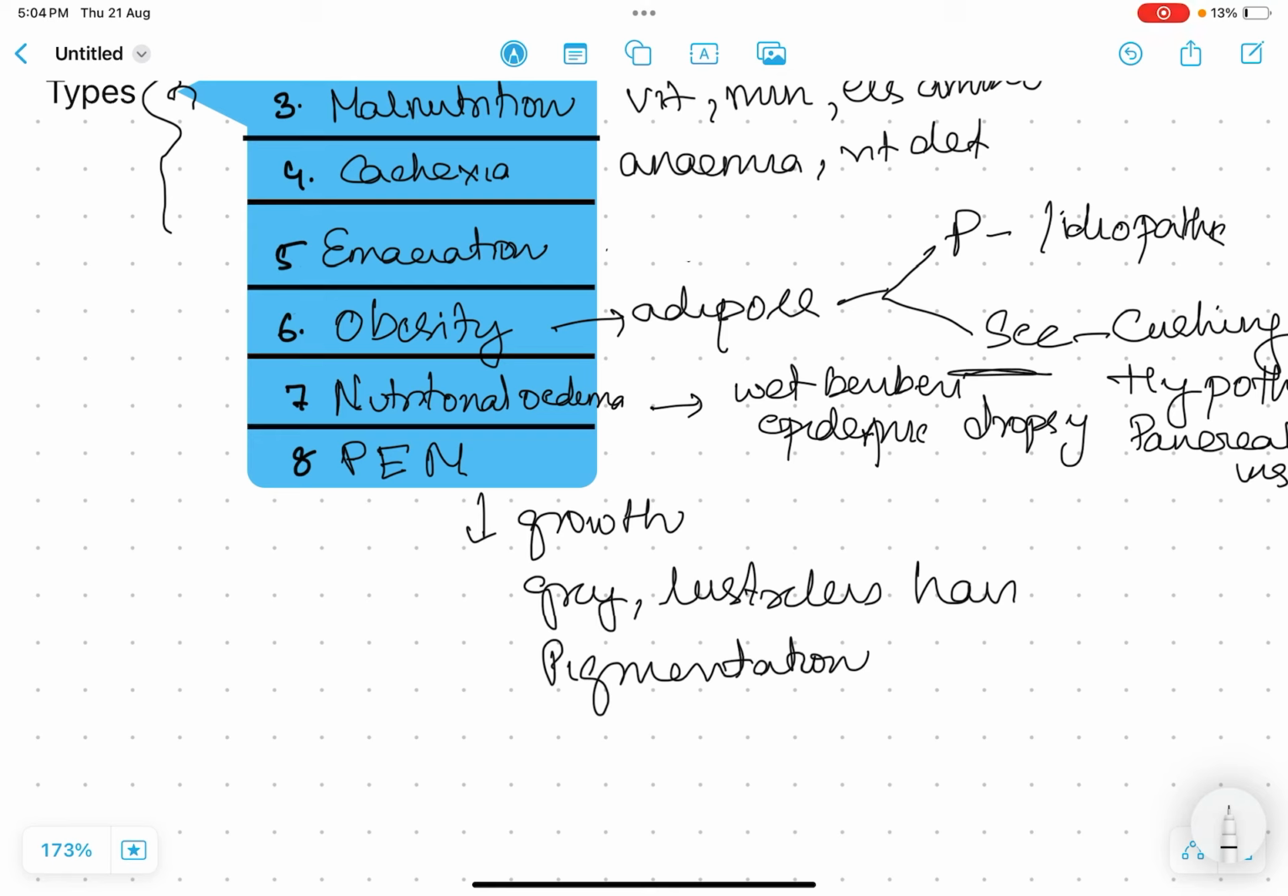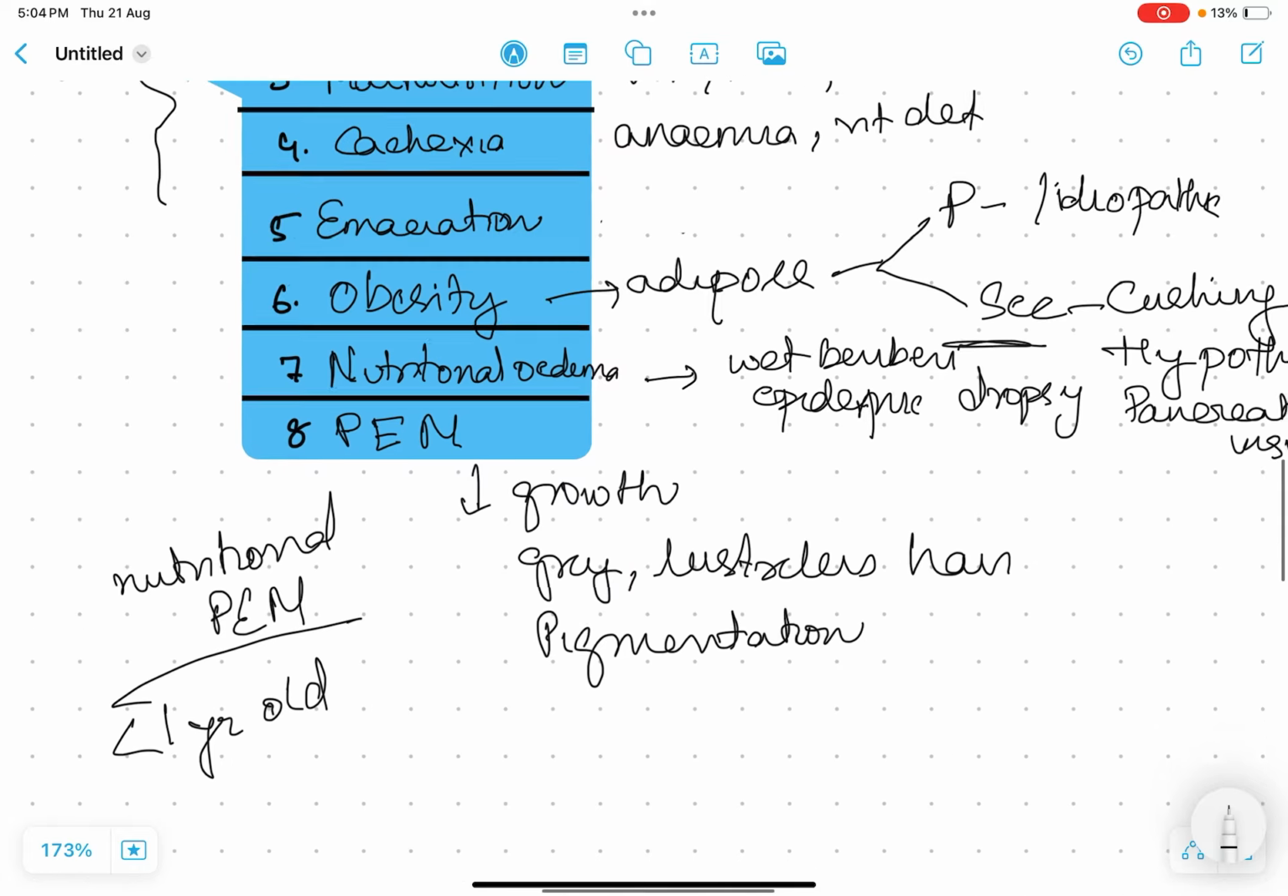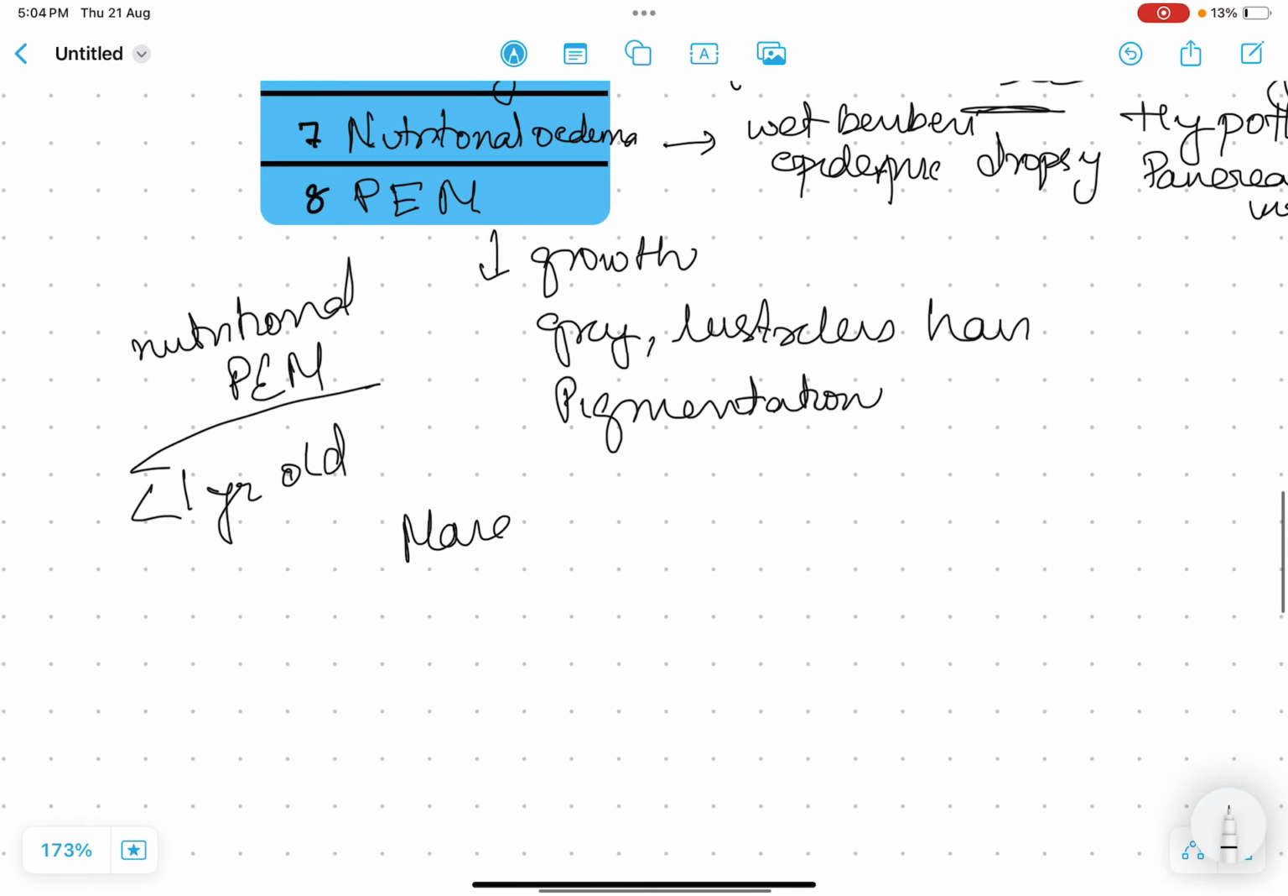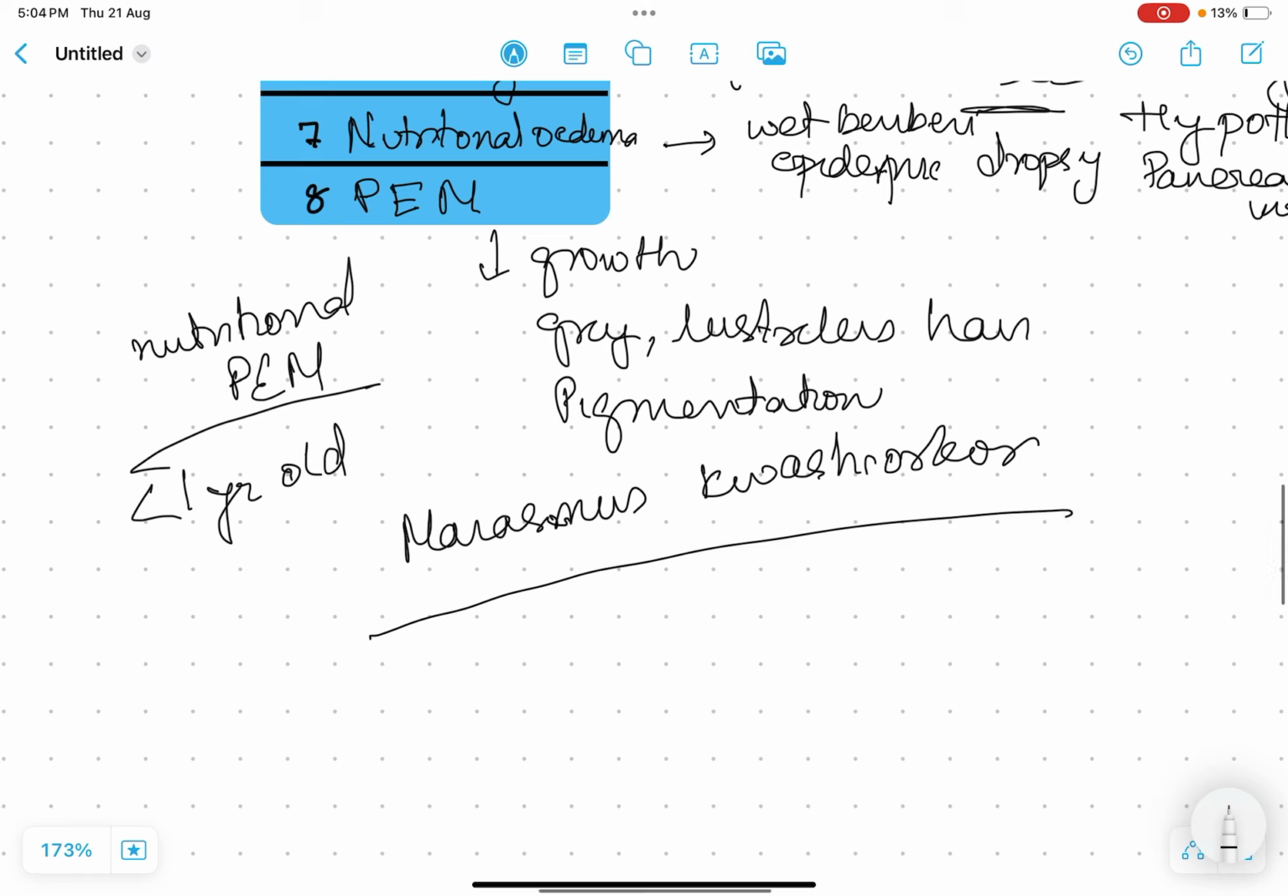Nutritional marasmus is seen in under 1 year of age: retardation of growth, loss of weight, wasting of muscle. One fifth to one third of the body weight is lost and the face is pinched and has a curiously senile expression. Then there is one more variety known as Marasmus Kwashiorkor, where children have features of both Marasmus as well as Kwashiorkor.